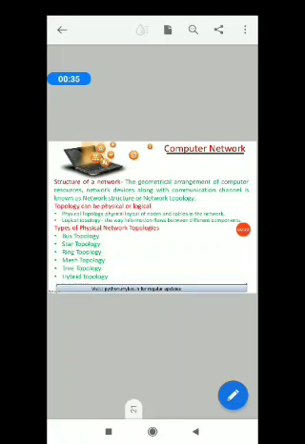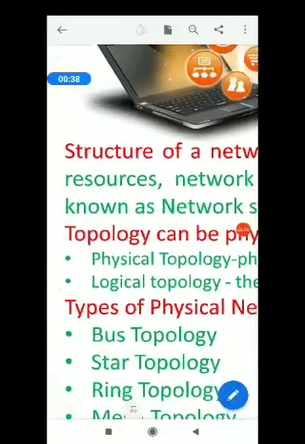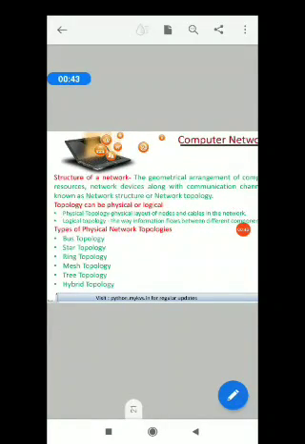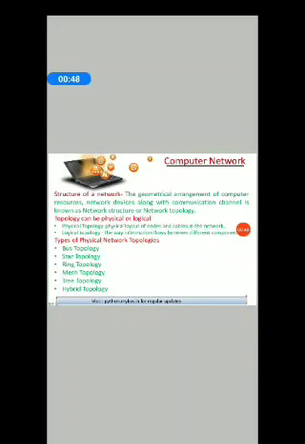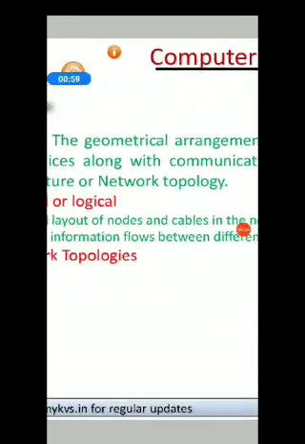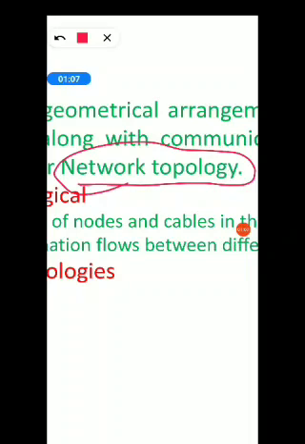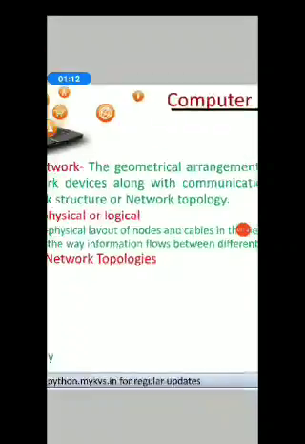Today we'll see the structure of a network. Please give the heading: structure of a network. Basically, in today's class, we'll see the geometrical arrangement of computer resources, network devices, along with communication channel. That is called network topology. Topology means geometrical arrangement. Network topology means geometrical arrangement of your computers, or you may say the nodes of the network, and network devices.